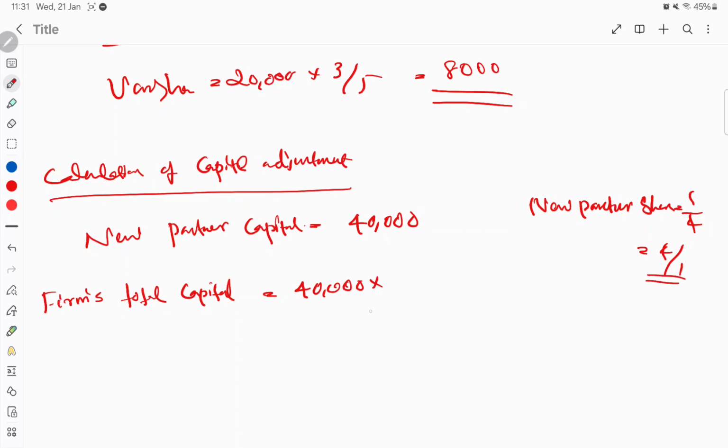So the firm's total capital will be the new partner's capital into the reciprocal of his share. That will be 40,000 into 4 by 1, which means a total of 1,60,000 will be the total capital of the firm, isn't it? 1,60,000. Okay.